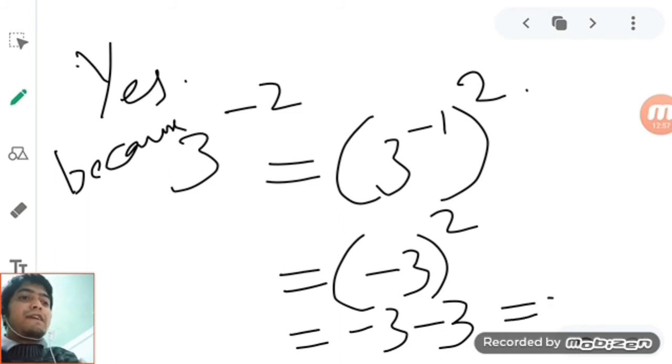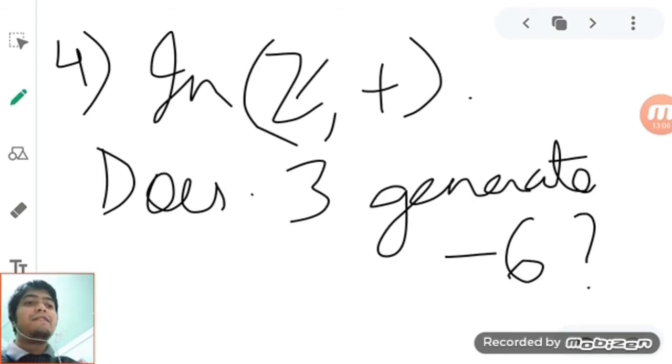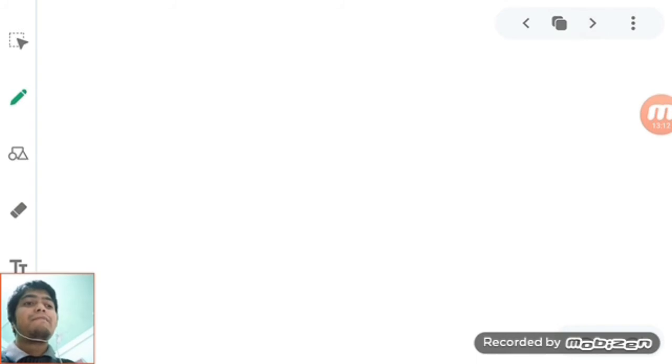So you will get minus 6. So yes, minus 6 can be generated by 3. In fact, 3 inverse also generates minus 6. I think that is also clear.